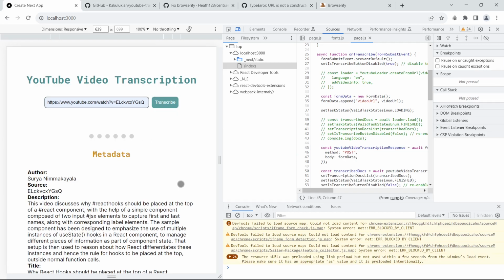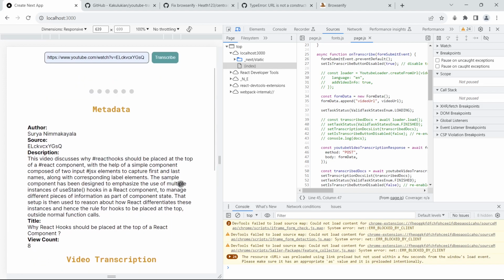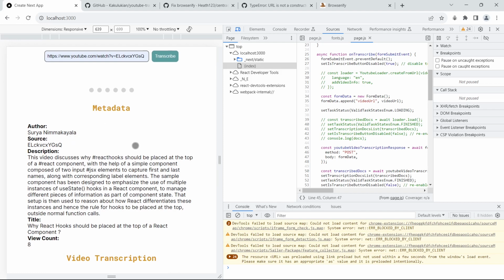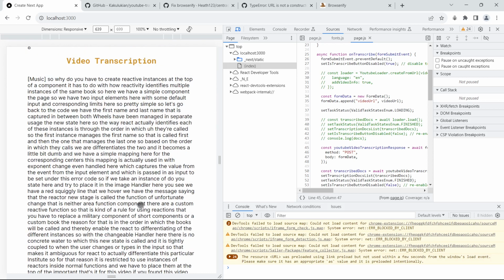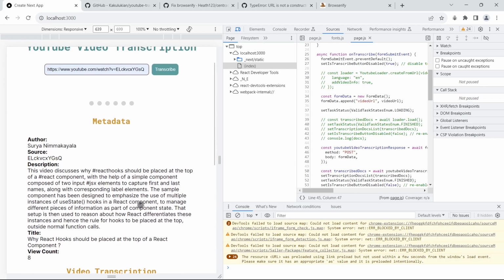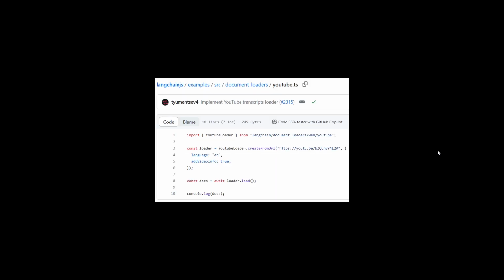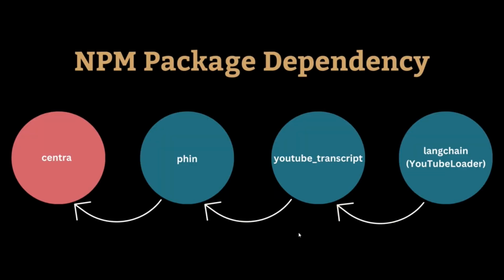And sure enough, we have the transcribed data rendered on the page and we no longer have the issue. So I'm printing out the metadata here: the author, source, description, view count, that is the title. And then we have the video transcription here. So that is how you can fix this issue of URL is not a constructor when using YouTubeLoader for the audio transcription task. So just moving the code to the backend fixed the issue because the Centra and the fin packages, which are part of the package dependency tree, are supposed to be used in the backend.